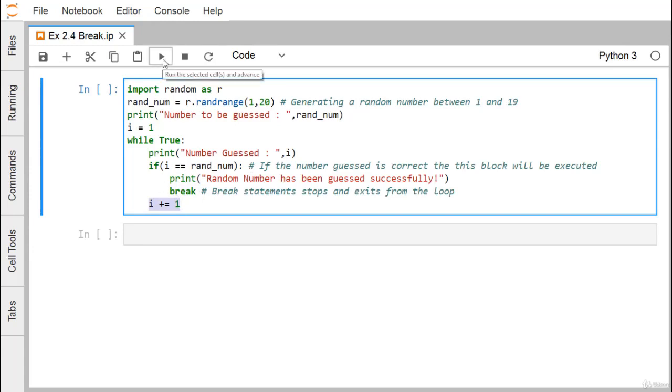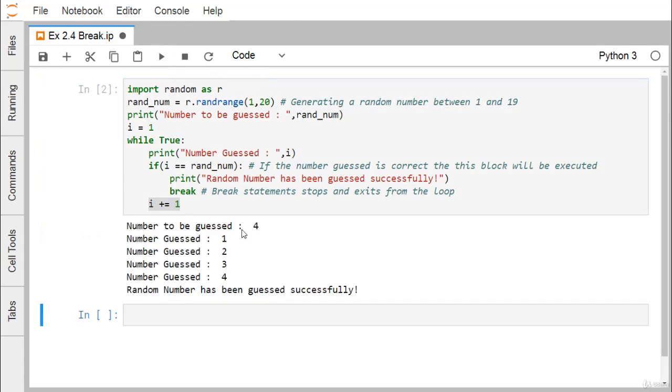Let us go for the execution. Here you can find that the number which has been guessed between 1 to 19 is 4. For I equal to 1, the loop has got executed. For I equal to 2, the loop has got executed. For 3 also, for 4 also, the loop has got executed. But when I is 4, random is also containing 4. So 4 is equal to 4, the condition is true, and we come out from this while construct. After printing this line, the random number has been guessed successfully, and then we are exiting from this while.